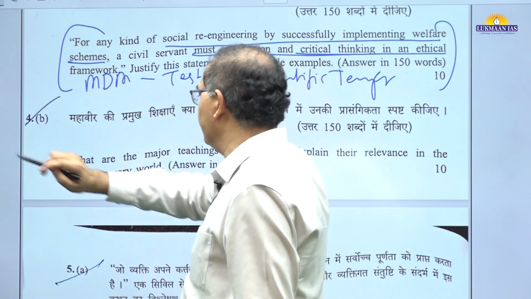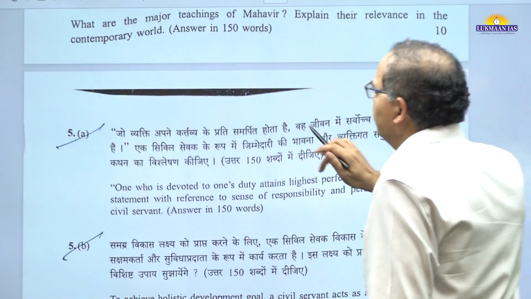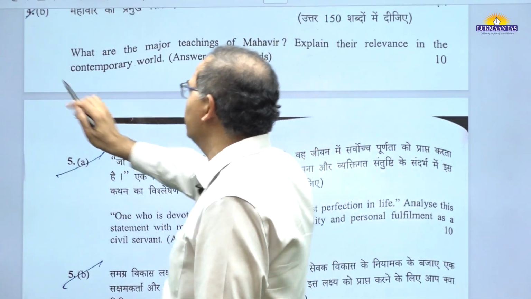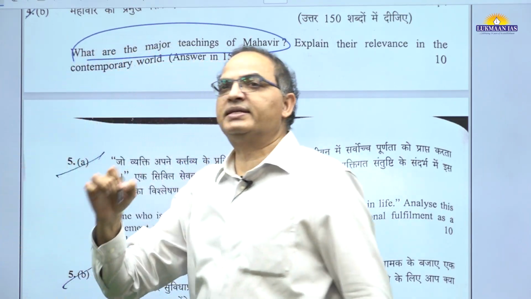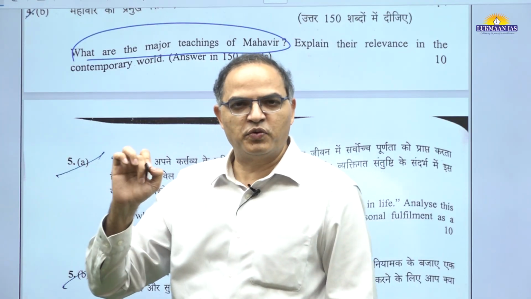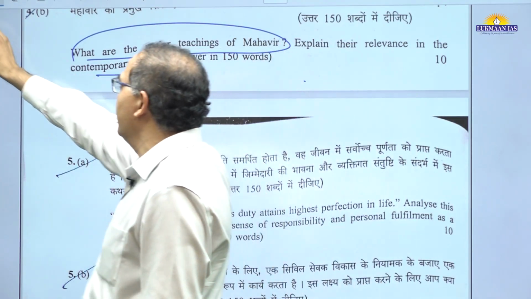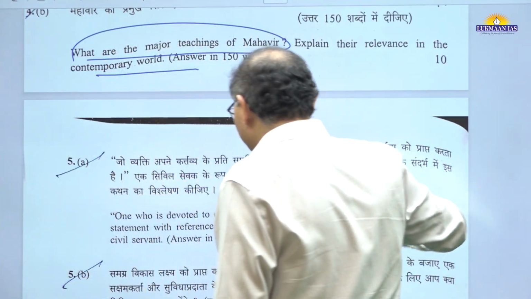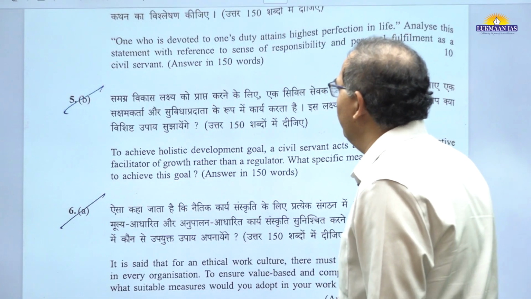Based on that, people will be familiar and they would be able to answer it. Teachings of Mahavir cannot be considered very difficult. Jainism related peace, non-violence, right faith, right knowledge, right conduct, we generally teach, and that is how people would be able to link and write with contemporary relevance. This is also a doable paper. So far, till the 4th question, not that challenging, expected time, and people will be able to do that.